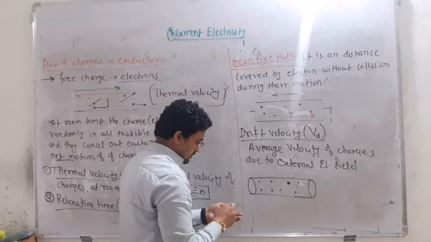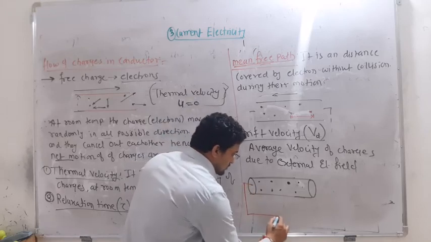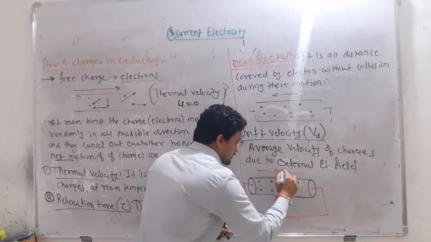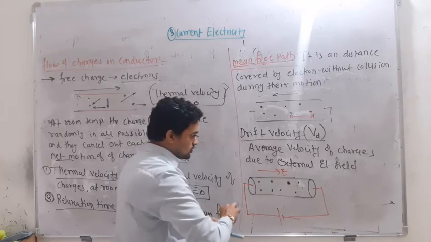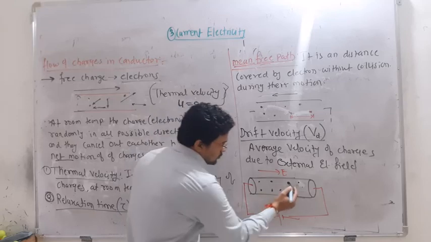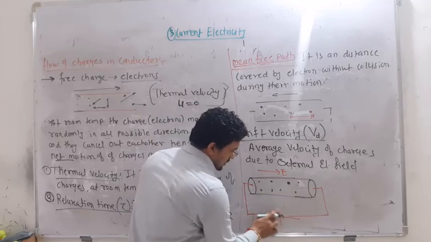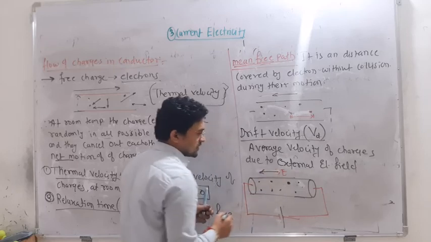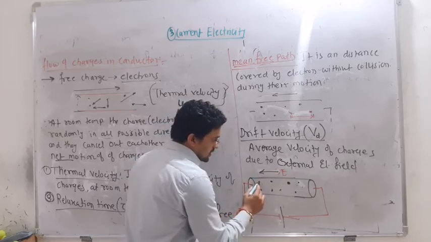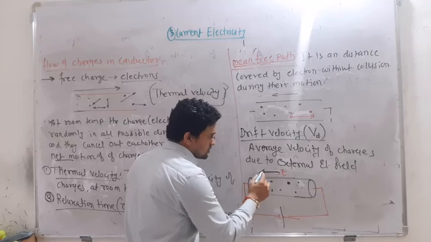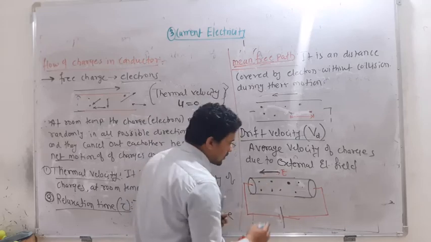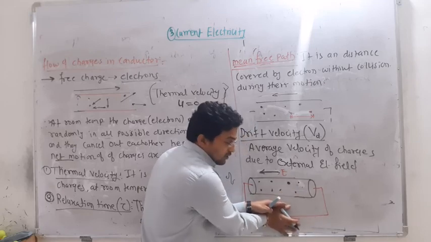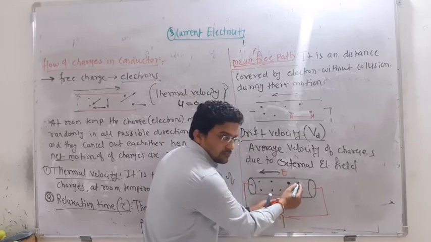But when you apply an external potential source, an electric field E will be set up in this conductor. We can mark here negative and then positive, so the electric field direction will be in this direction. The electron always moves opposite to the electric field. Initially, when there is no battery or cell, the electron moves up to here.